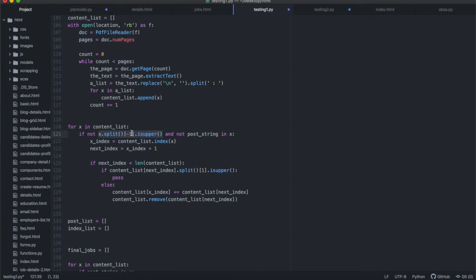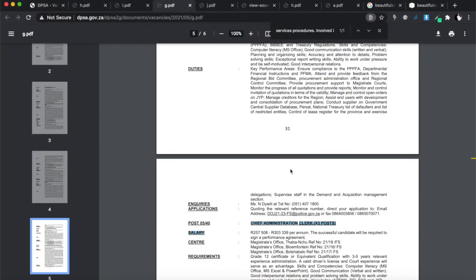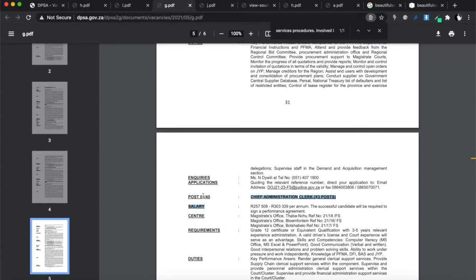This is finding each and every single element inside of the content list where the last word is not an uppercase, all right? And also, the post string doesn't exist in there, because actually this will also pass the test. This is also not going to pass the upper test because it has a number in it, okay? So we want to get everything that is not an uppercase, but only the ones which don't have the post string in them, because post string -05 is not an upper.